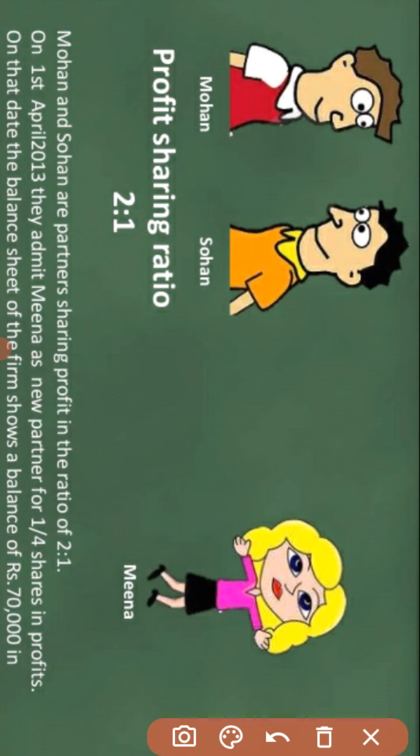Here we can take the example of Mohan and Sohan, partners sharing profit and loss in the ratio of 2:1, and Meena is the admitting partner. On 1st April 2030, they admitted Meena as a new partner for 1/4 share in the profit. On that date, the balance sheet of the firm shows a balance of 70,000 in the workman compensation reserve.